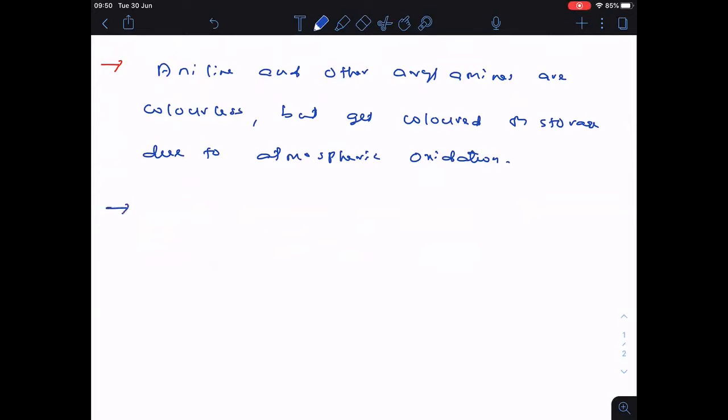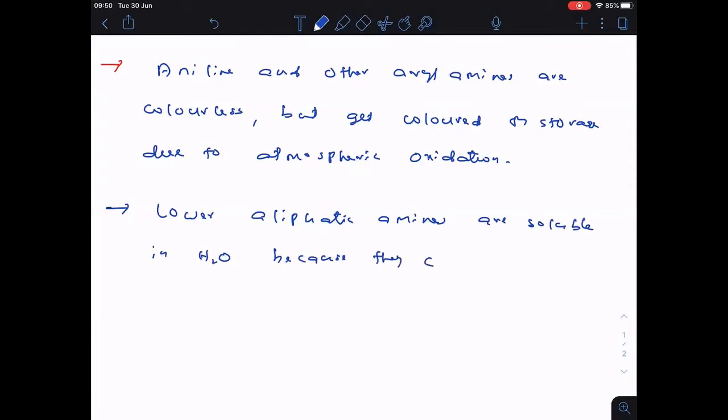Okay, now the next physical property is related to solubility. Coming to the point of solubility, lower aliphatic amines are soluble in water. Why?